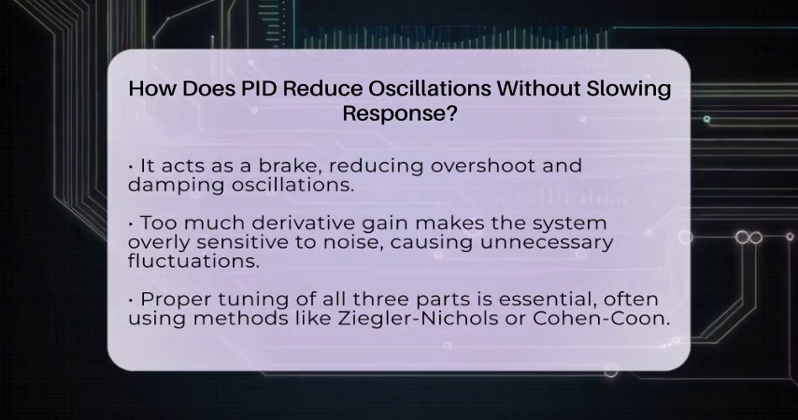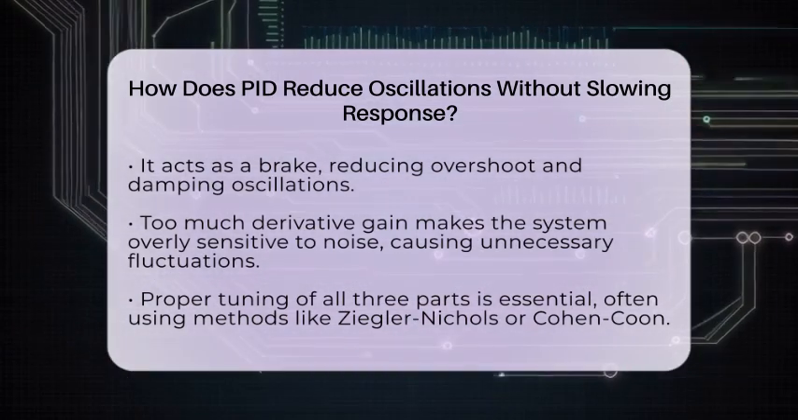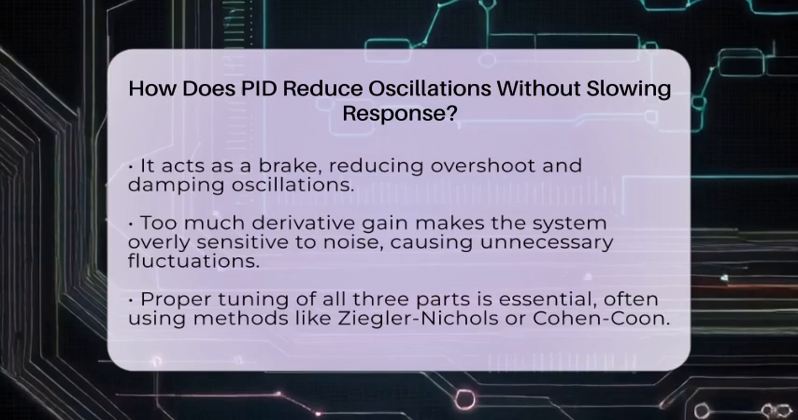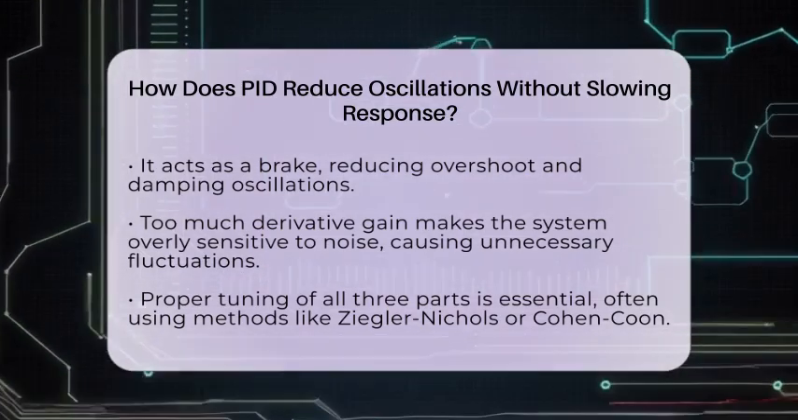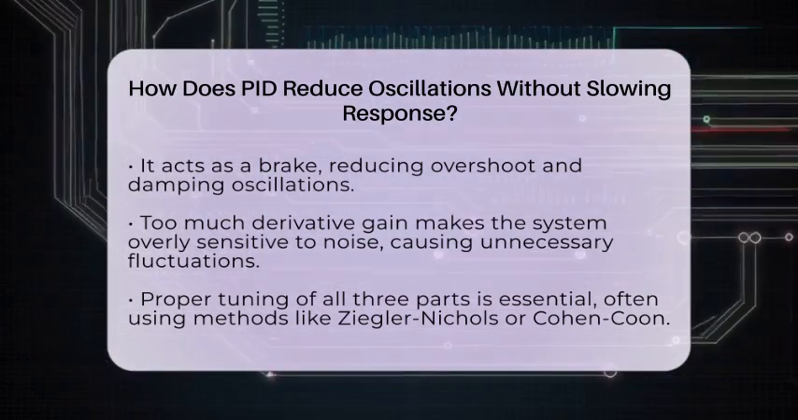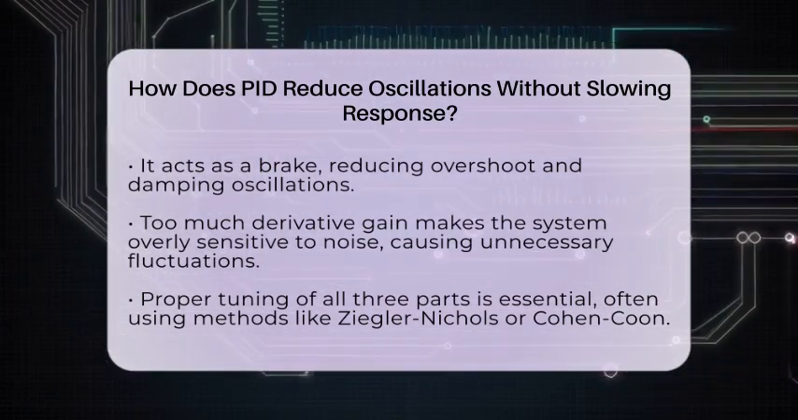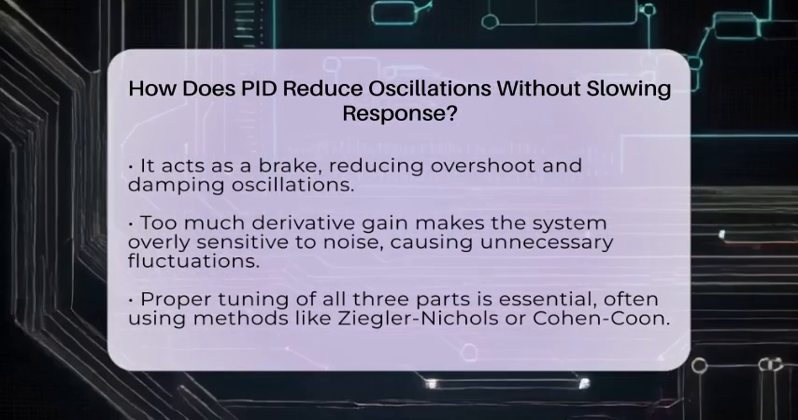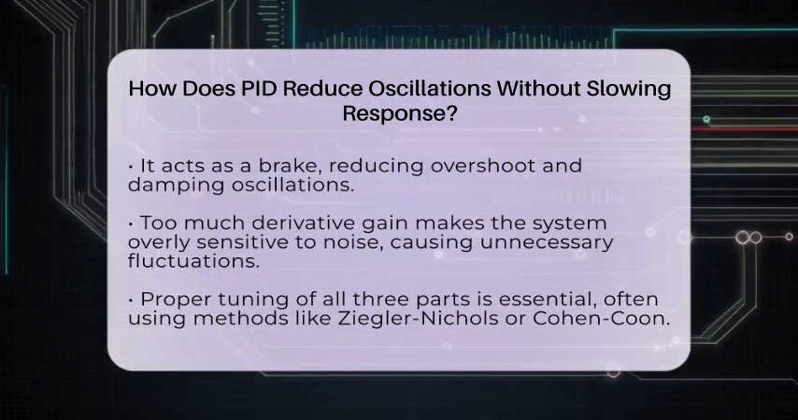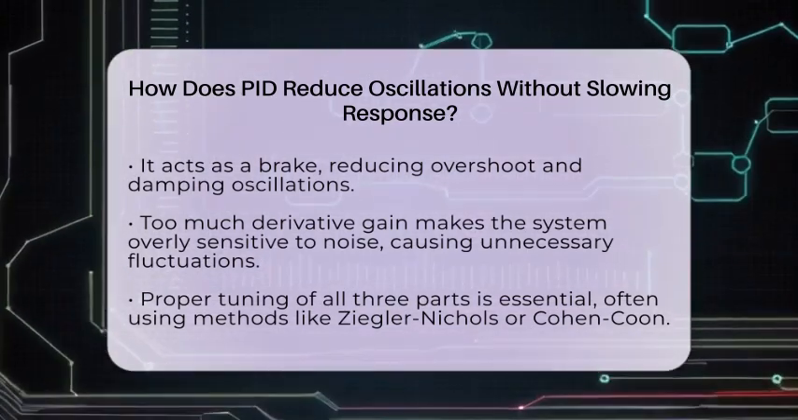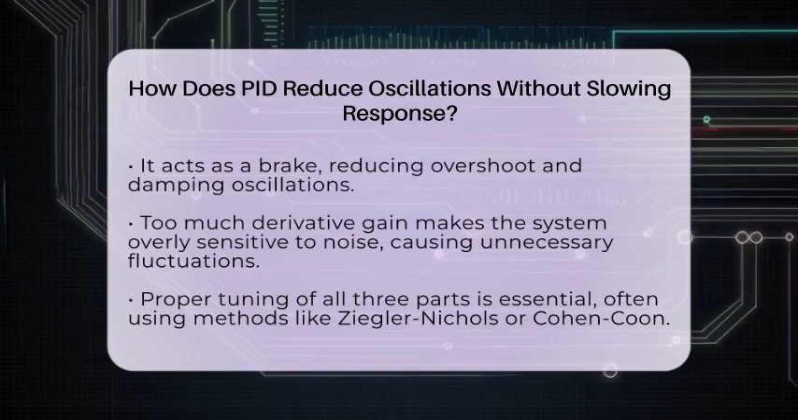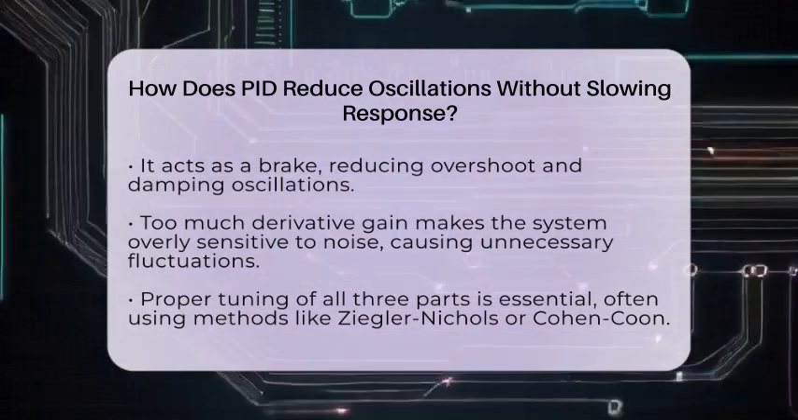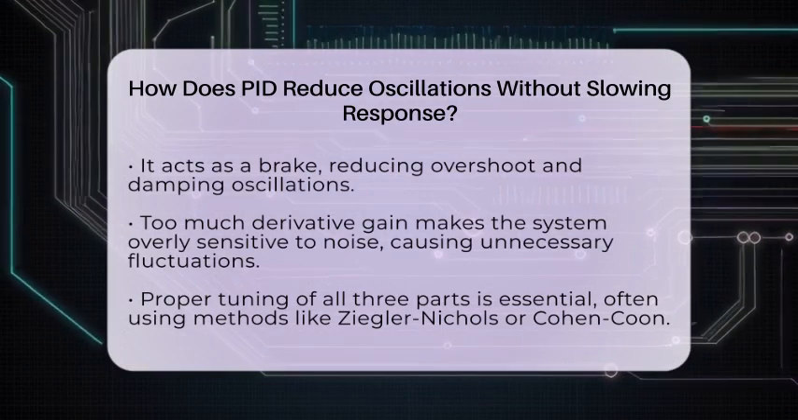The trick is to tune all three parts carefully. Engineers often use methods like the Ziegler-Nichols or Cohen-Coon tuning techniques to find the perfect balance. They set the proportional gain high enough to get a quick response, but not so high that it causes oscillations. They adjust the integral gain to eliminate steady errors without making the system unstable. And they set the derivative gain to smooth out rapid changes, reducing overshoot and oscillations.